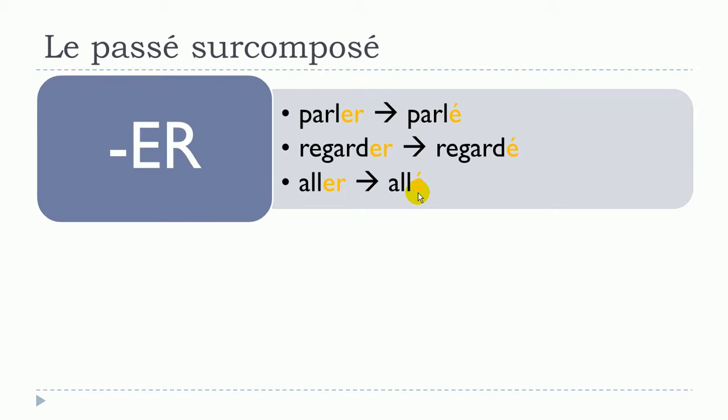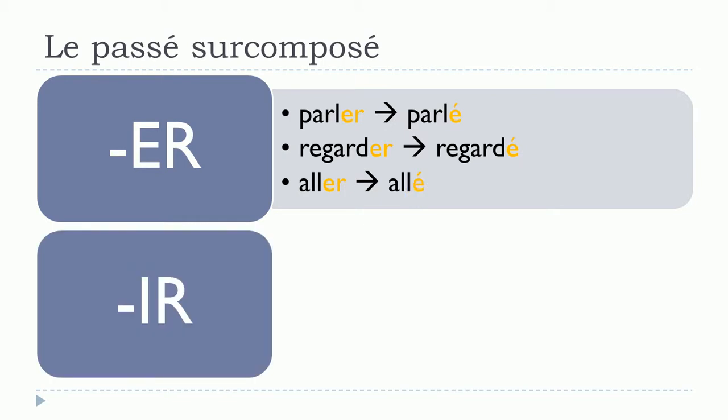So nothing tricky there. The second group: remember the verbs ending with er, but not all of them, because it's a common mistake. Not all of them follow these rules, because we've got another group of er verbs that belong to the third group, the irregular verbs. But in that case, we're talking about the regular verbs ending with er.